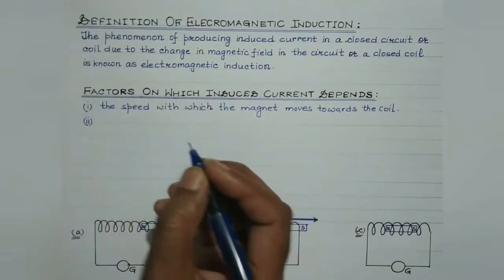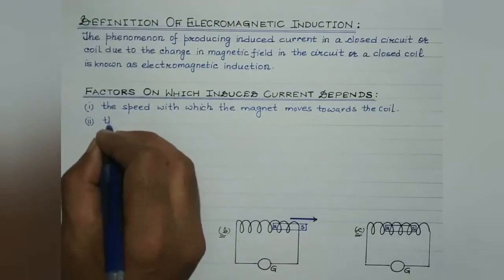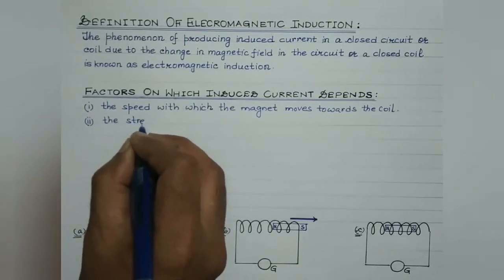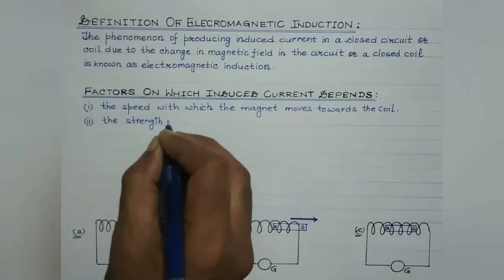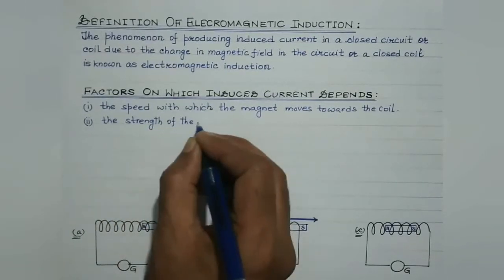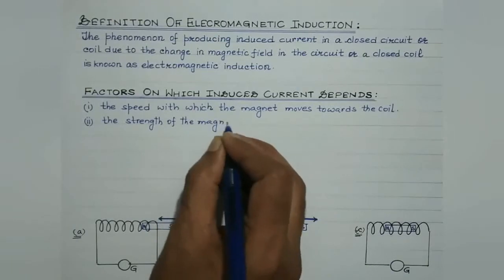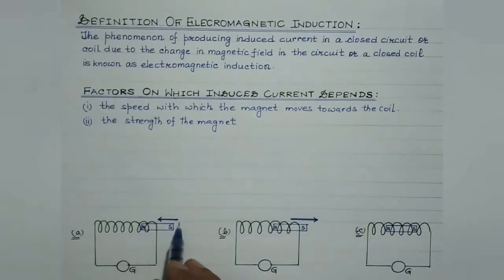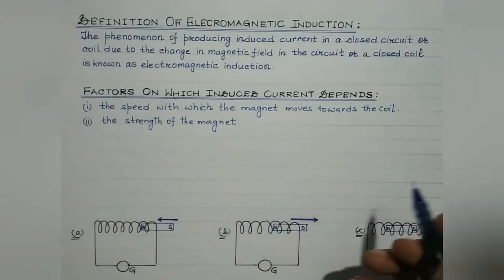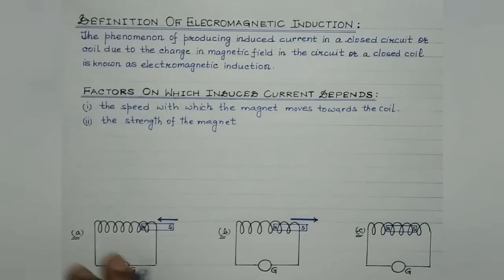Second, students, it also depends upon the strength of the magnet. Now, in case a strong magnet is brought closer or moved away from the coil, then again it is found that the galvanometer shows much more appreciable deflection. So a strong magnet moved towards or away from the closed coil produces a large induced current, right? So it does depend upon the strength of the magnet.